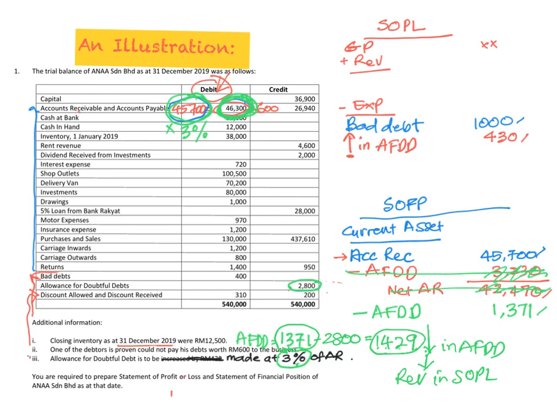Okay, so this amount you are going to put here, decrease in AFDD, 1,429. So this is how you resolve for it. So this is one adjustment, this is another adjustment, then number 3 is done.